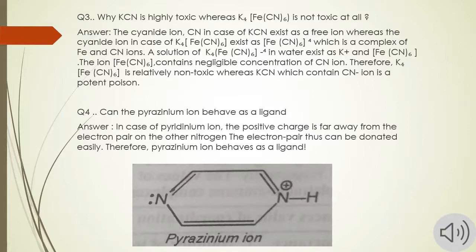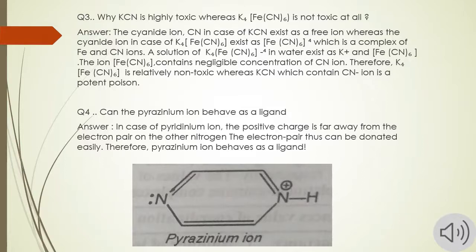So when it dissolves in any liquid, the cyanide ions do not show their presence, so they will not have any toxic effect. Whereas when KCN is dissolved in liquid, then potassium ions and cyanide ions separate and cyanide ions are there in the solution. That means the presence of cyanide ions